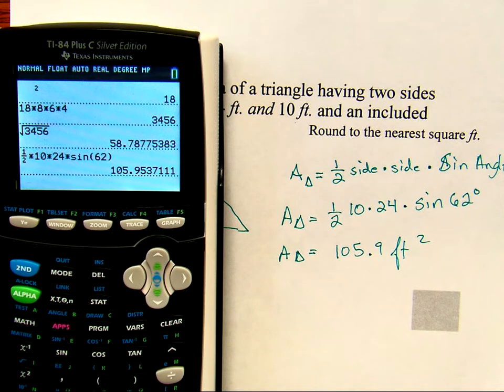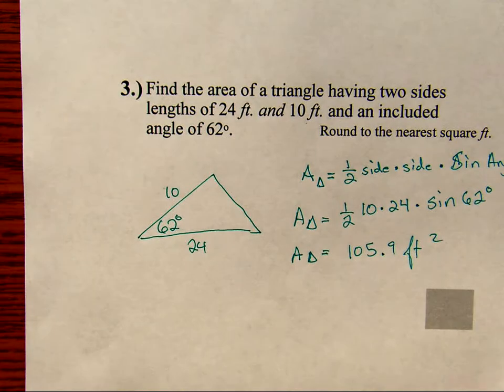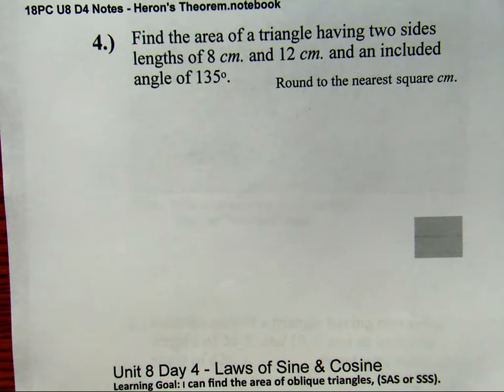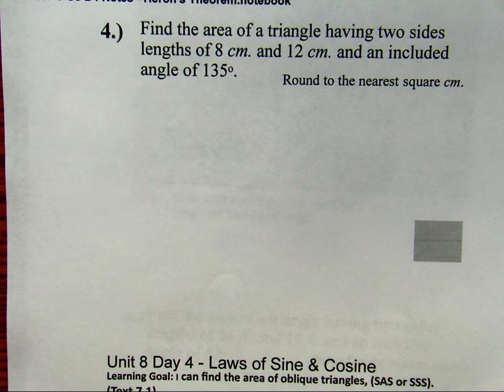And that is the basic gist of how to find the area of an oblique triangle. You will also find one more example afterwards in your packet. I would encourage you to try this example on your own, show it to me complete, and then you should start working on the practice once you have that confidence and you're ready to go.